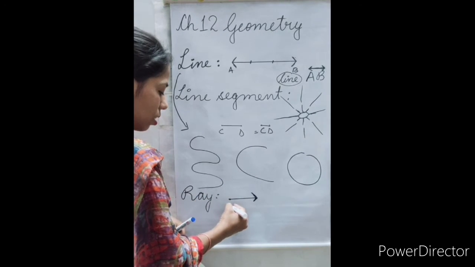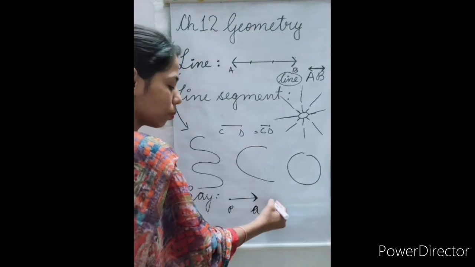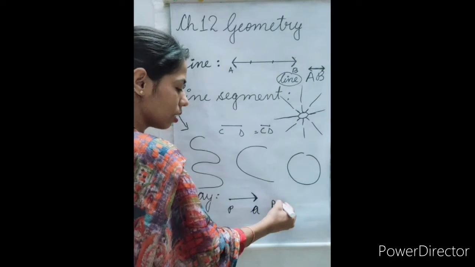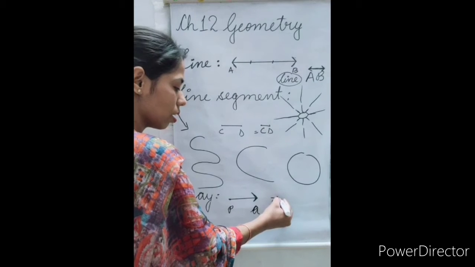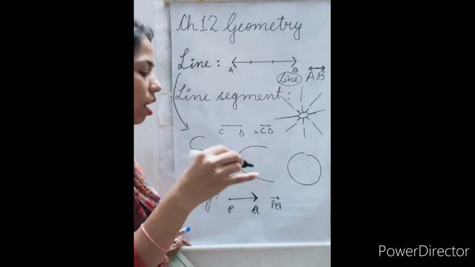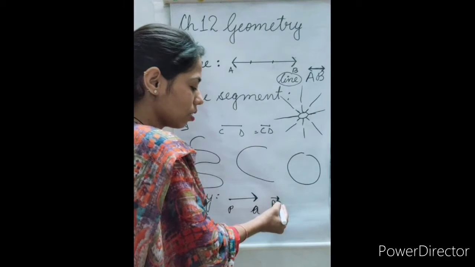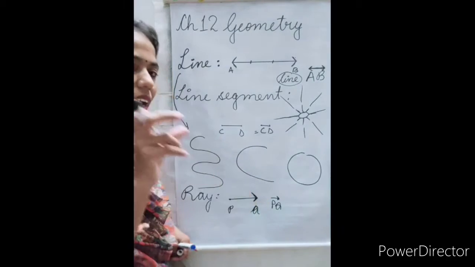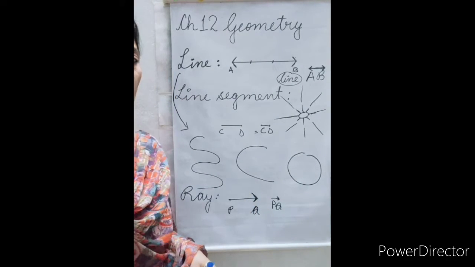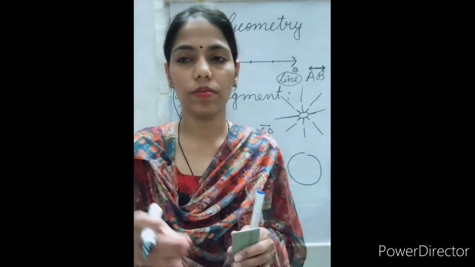Let's give its name PQ. So how will we represent it? We will represent it like this: ray PQ. In place of writing ray PQ, we will represent it by this symbol of ray and we will make it small. Now let's start exercise 12.1.